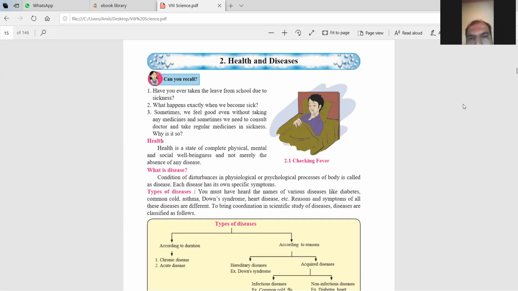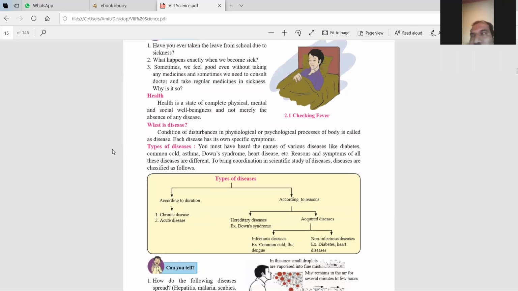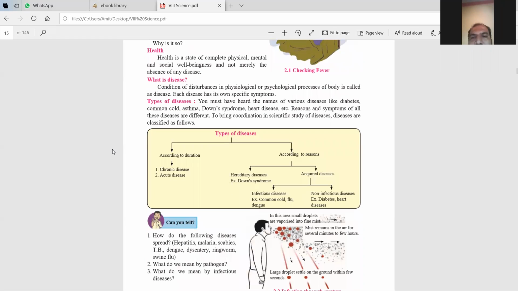Okay, all of you now listen. Now we are going to learn the second lesson, health and diseases. Now health, what is the meaning of health and what is the meaning of diseases? We are familiar with this. In health there are three things that come in. Which ones? Physical, mental and social.